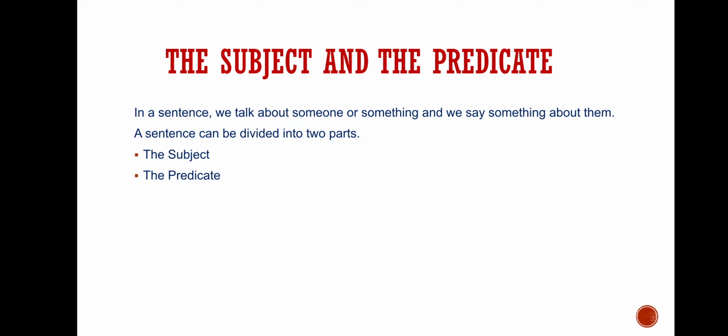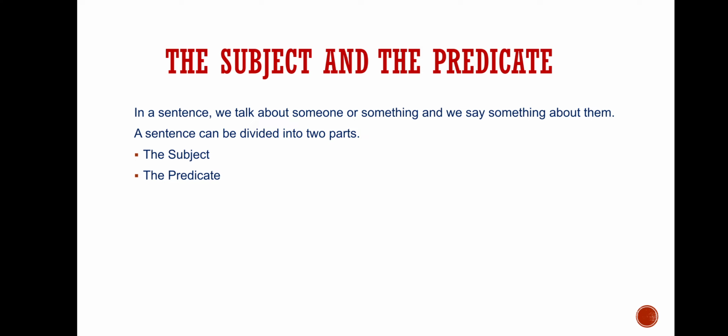In a sentence, we talk about someone or something and we say something about them. A sentence can be divided into two parts. Now let's have a recap of a sentence. What is a sentence? A sentence is a group of words that makes a complete sense. And in a sentence, we talk about someone or something and we say something about them.